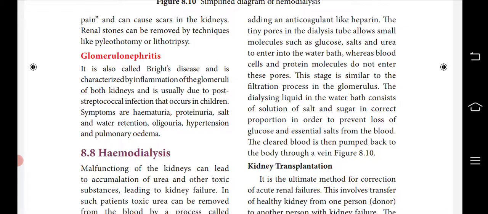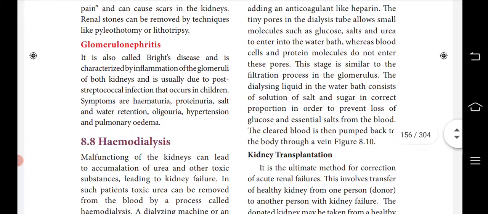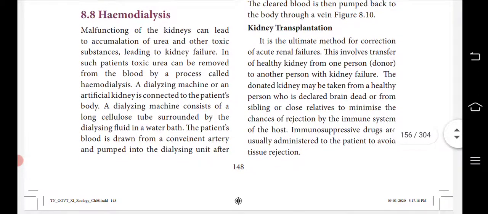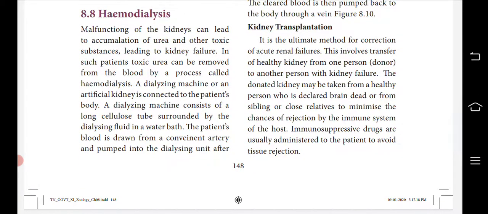After this streptococcal infection, this may occur. The symptoms are hematuria and proteinuria, salt and water retention, oliguria, hypertension and pulmonary edema. These are the symptoms of glomerulonephritis.